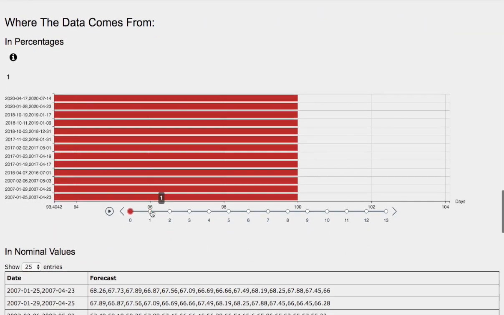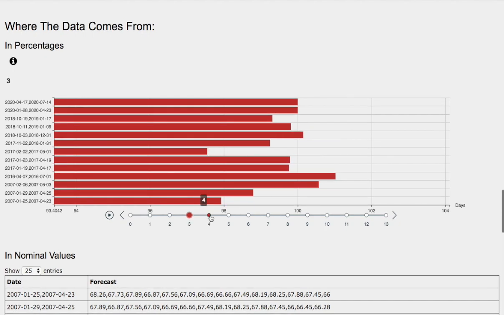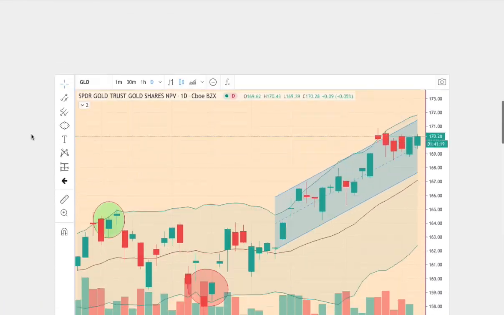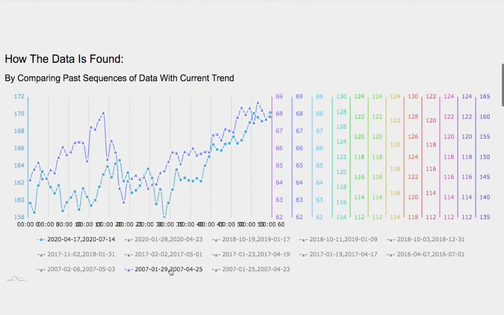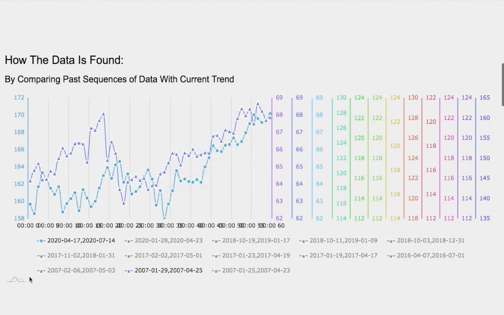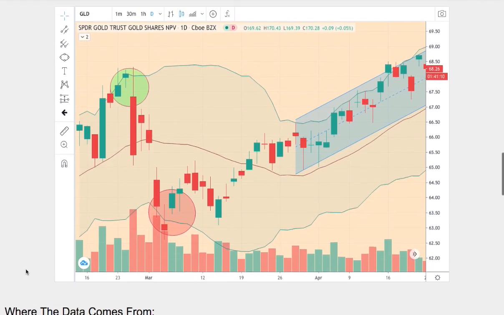So we have 1 day out, that will be a Thursday, and 2 days out will be a Friday, and so on. So we have 3 days out, 4 days out, 5 days out, 6 days out, and 7 days out. So which one of these models should we focus on? Ideally, the model that is best matched to the current trend. The blue lines are the current trend, and overlapping it happens to be the best match. Right here we have our current trend, and below is the trend that we found on the line graph above.